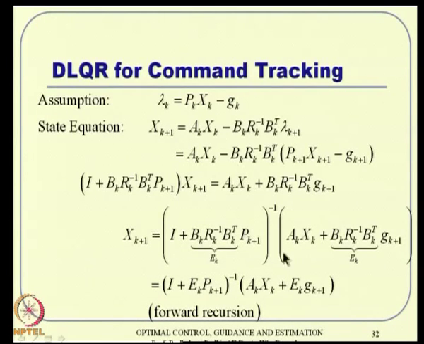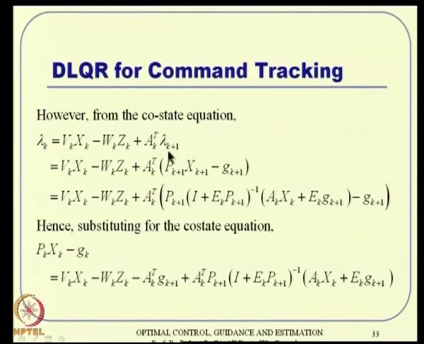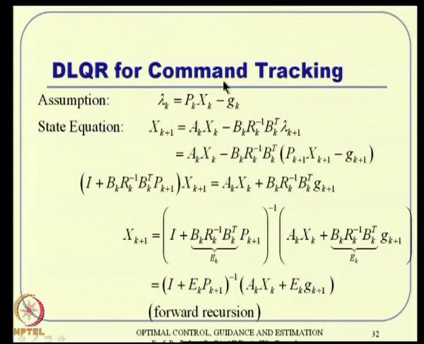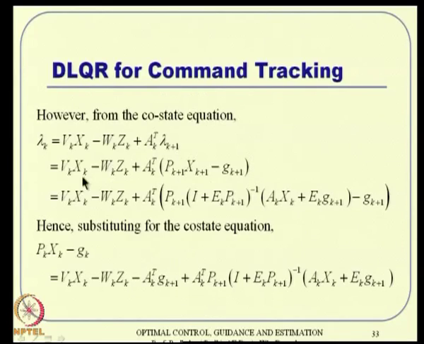Where are we actually? Okay, x k plus 1 is something like this, lambda k is something like this, and p k and x k plus 1 I have substituted, okay, I get it something like that. Now, if you substitute the co-state equation, then this lambda k is nothing but that, because that is the definition, right. We started like this. So, you substitute like that in left hand side, right hand side like that actually.